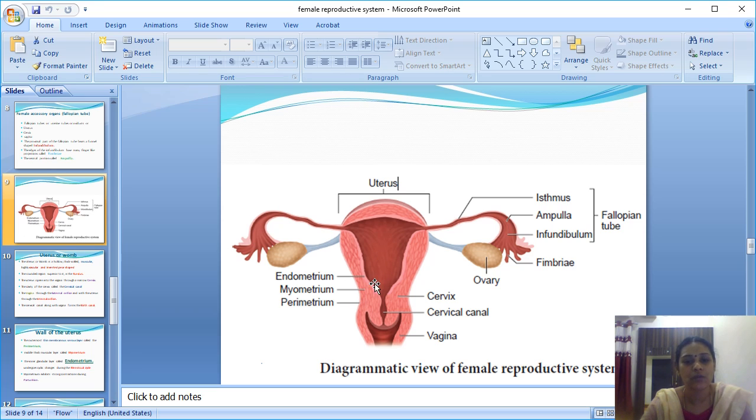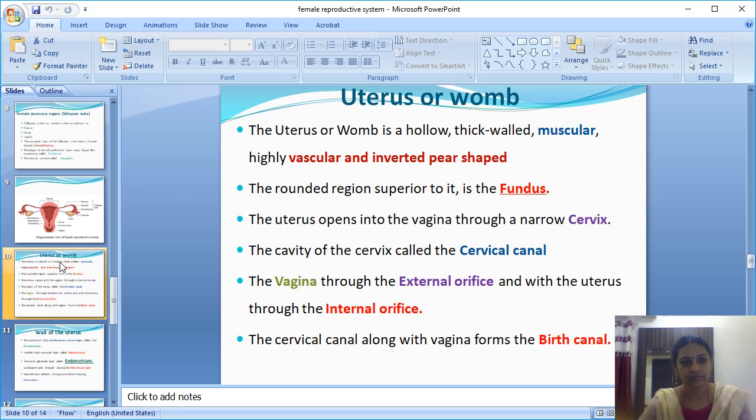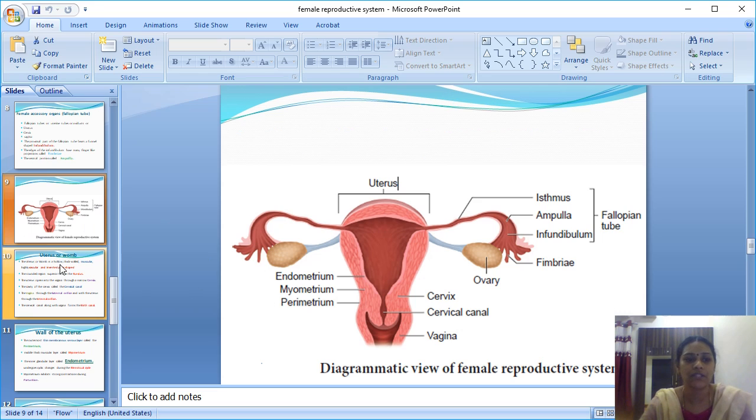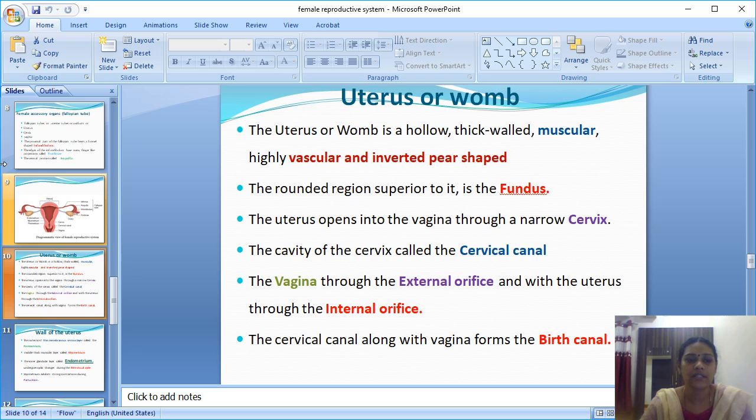Why is it called muscular? It is made of muscles. Three types of muscle make up our uterus, so it is called muscular. And it is inverted: if you see this, it is an inverted, pear shape. And next to that, there is the fundus.